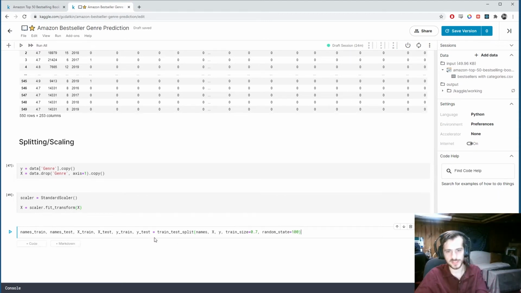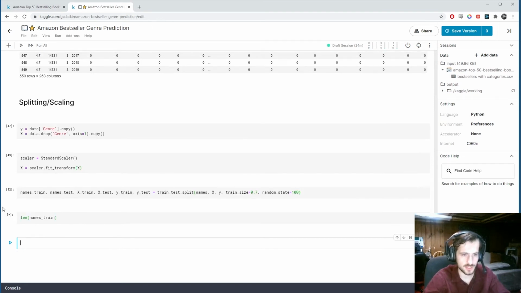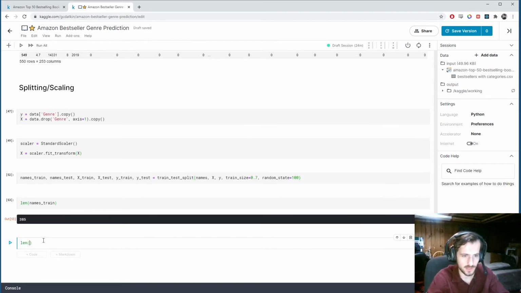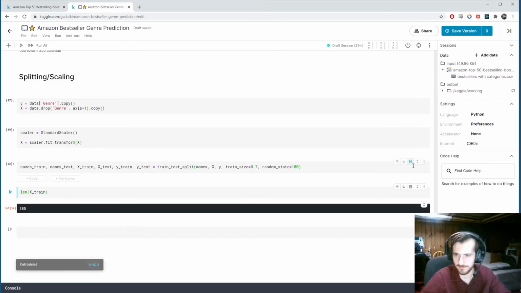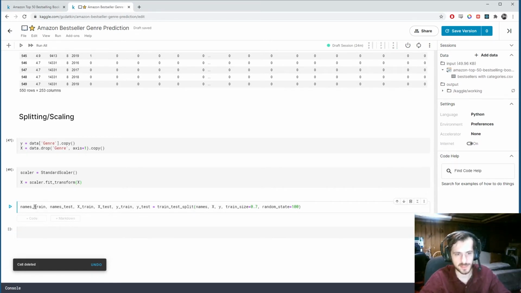Alright, so this will create 6 different sets of our data. A train and test set for names, a train and test set for x, a train and test set for y. So if we look at the length of names_train, it is 385, and the length of x_train is also 385. So you can see they've been split so that their indices match up, and we can use them together as inputs.